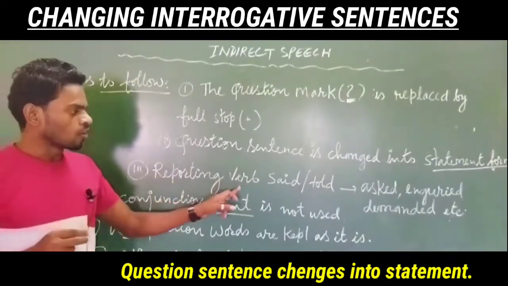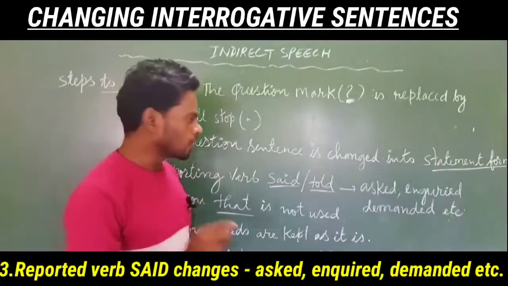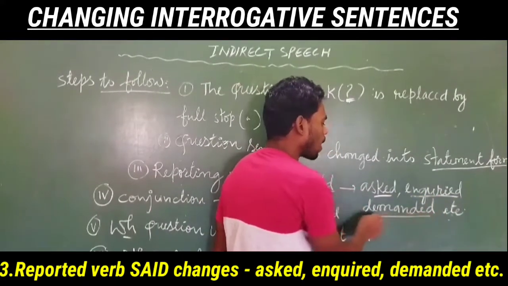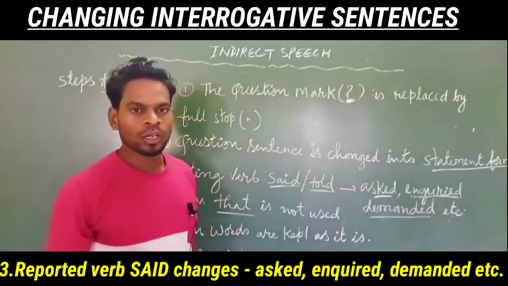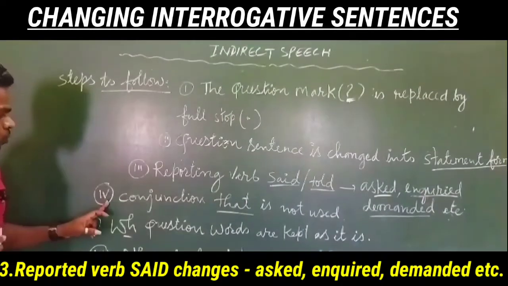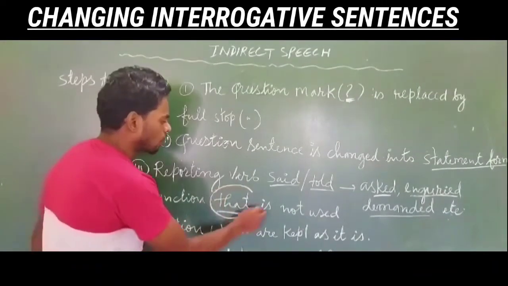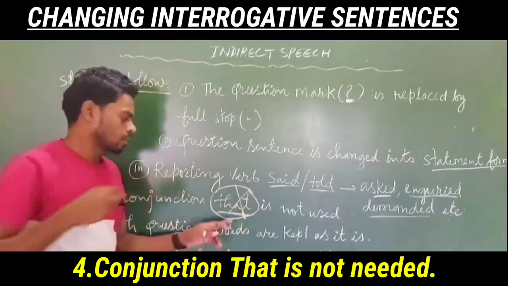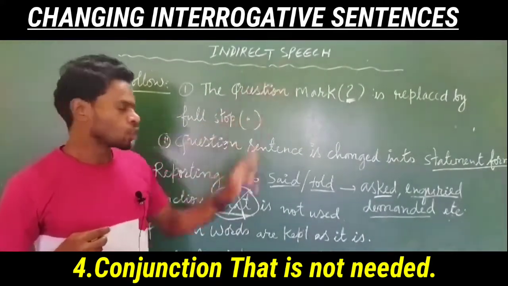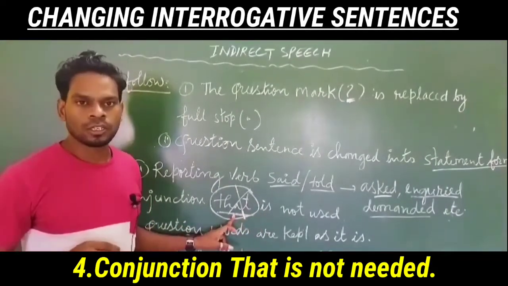Third, the reporting verb said or told will be changed into asked or inquired or demanded and so on, depending upon the sentence. Fourth, the conjunction that is not needed when you change a question sentence into indirect speech. So we do not add the conjunction that.